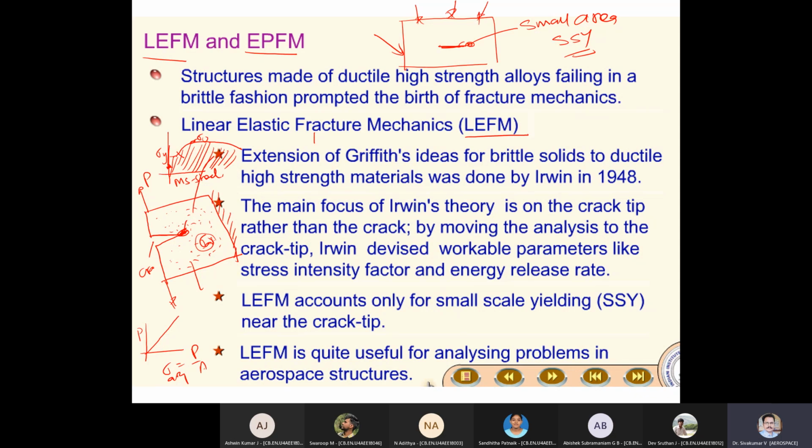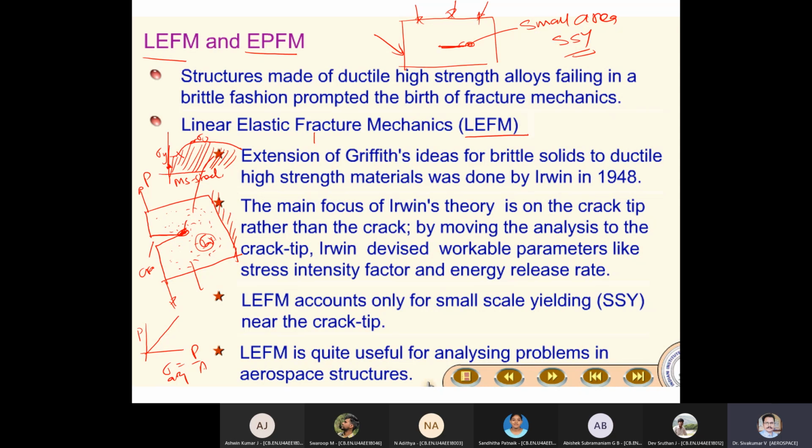These things are preliminary knowledge you're supposed to have by now, because fracture mechanics is an advanced study wherein you are supposed to have material science knowledge, material testing knowledge, and finite element knowledge to realize the mechanism in fracture techniques.